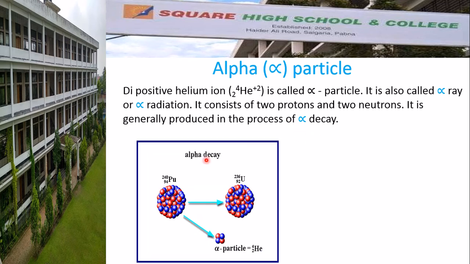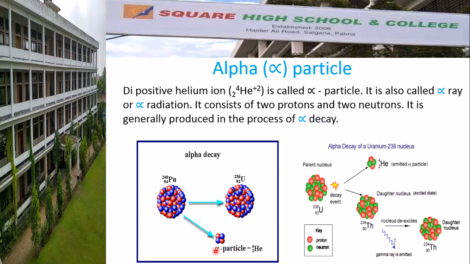Look at some examples. This is the alpha decay of plutonium. Its mass is 240 and it is an unstable atom. When it decays, then uranium is produced with mass 236 and also an alpha particle is produced. In this way, this radioactive substance produces alpha particles.